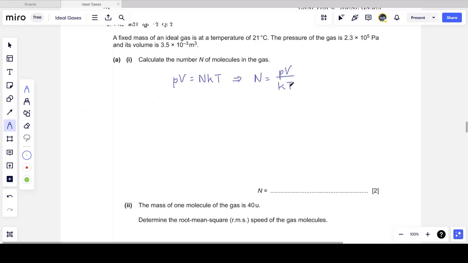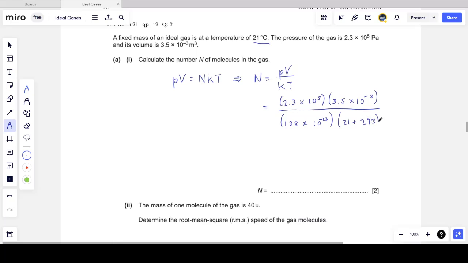I've stopped actually trying to rearrange this equation because I've memorized different forms of it from doing it so many times. All of the values are given in the correct units besides the temperature, but that's not a problem. So I can just put the pressure in, 2.3 times 10 to the 5 pascals, times the volume, which is 3.5 times 10 to the minus 3 cubic meters, divided by Boltzmann's constant, 1.38 times 10 to the minus 23, and the temperature is 21 plus 273.